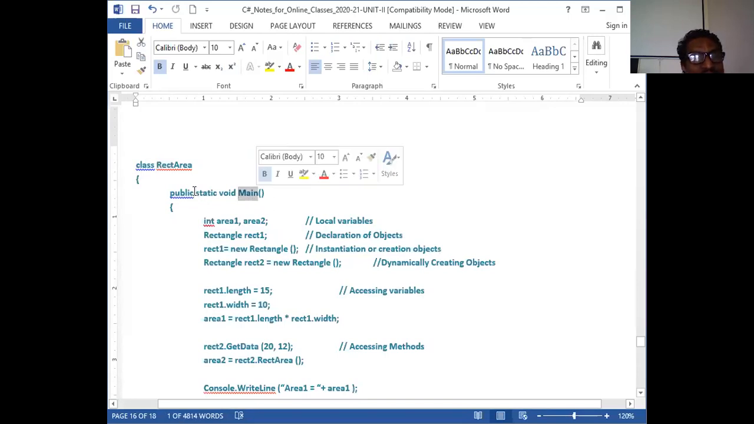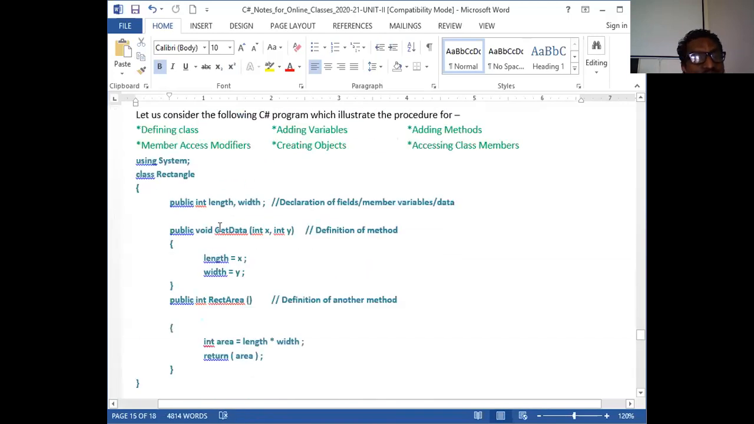Main is always written as static here because main is automatically called without any object. Whereas if I want to call this get data function, I have to associate this function with the respective object. We'll understand later. So this function cannot be called barely here because it is not static. It has to be called with object dot get data.